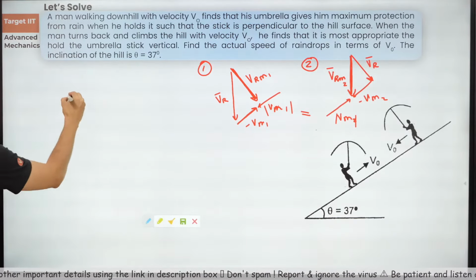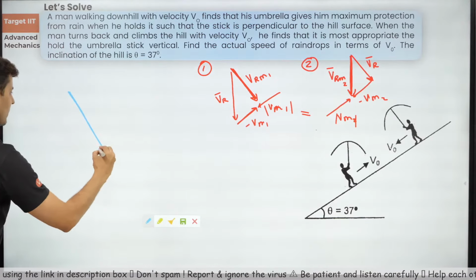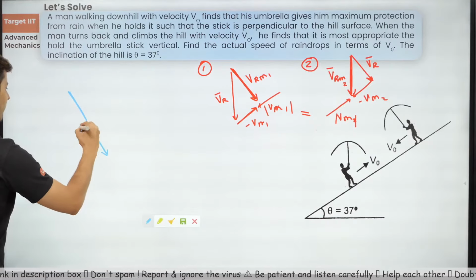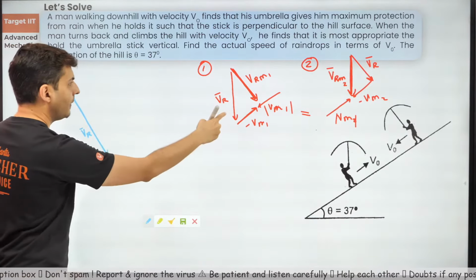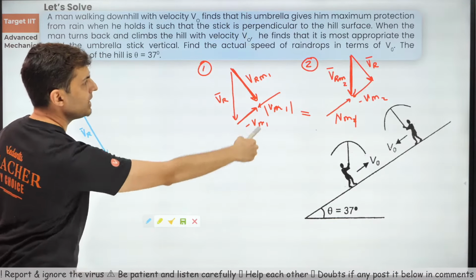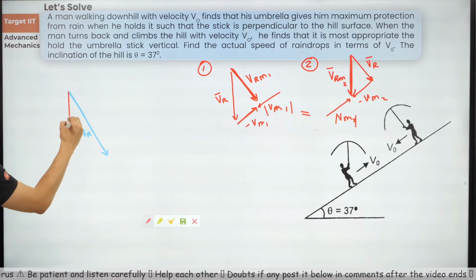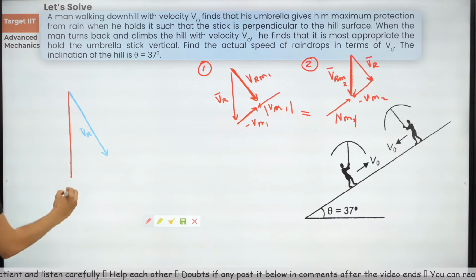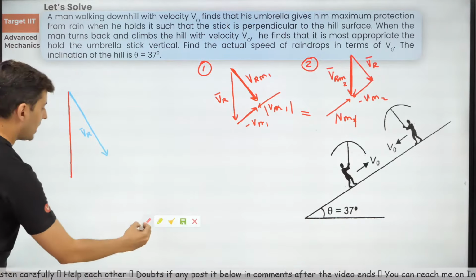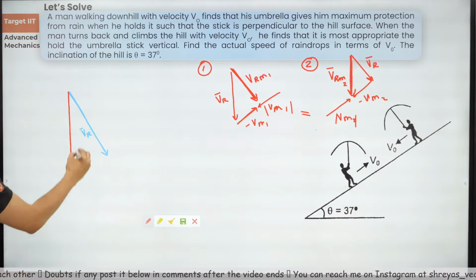Okay, so velocity of the rain. Let me just draw this. Let's say this is the velocity of the rain. In the second case, VRM2 was downwards. And third case, VRM1 was perpendicular.